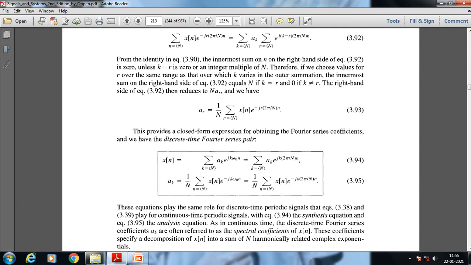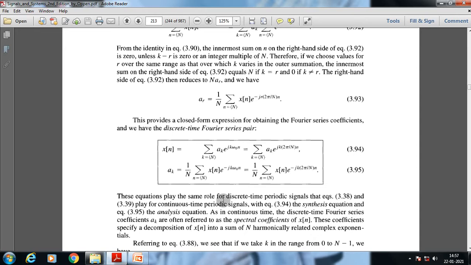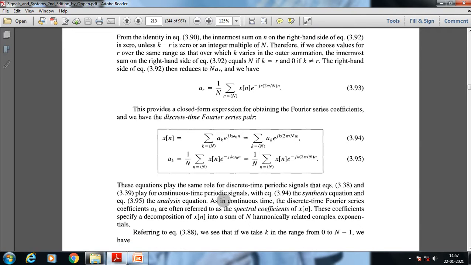What we understand from these equations is that they play the same role for discrete time periodic signals as they do for continuous time periodic signals. This is the synthesis equation and this is the analysis equation. As in continuous time, the discrete time Fourier series coefficients a suffix k are often referred to as the spectral coefficients of x of n. These coefficients specify a decomposition of x of n into a sum of n harmonically related complex exponentials.